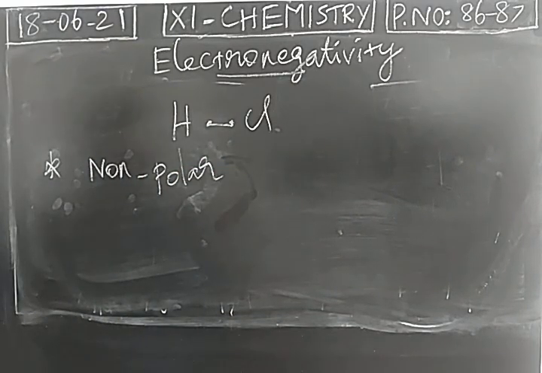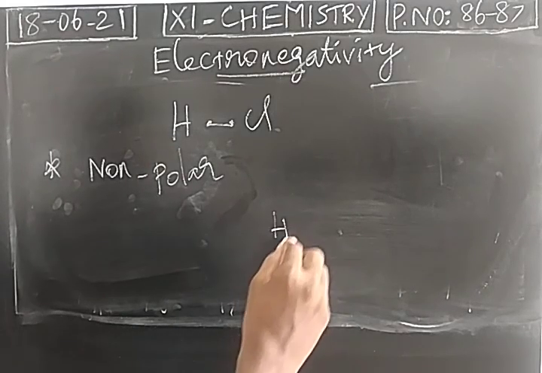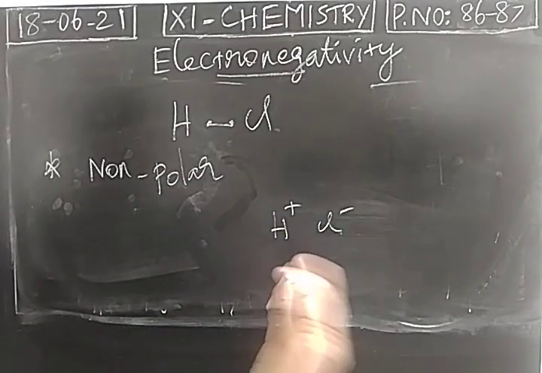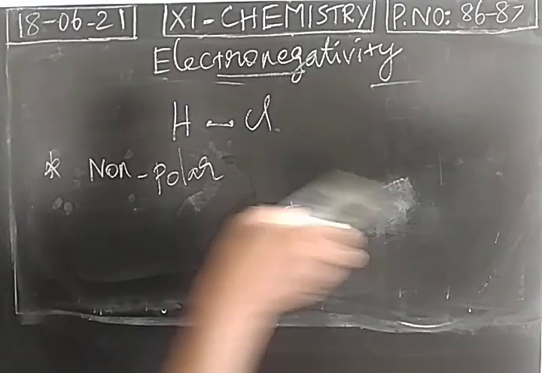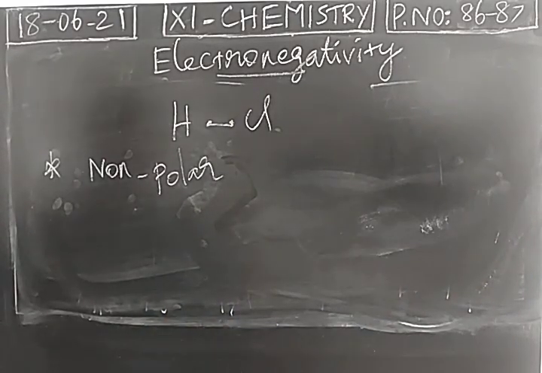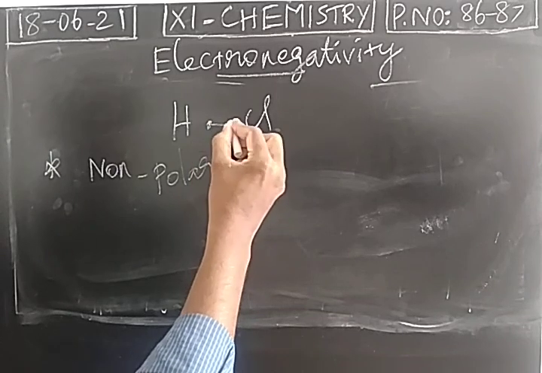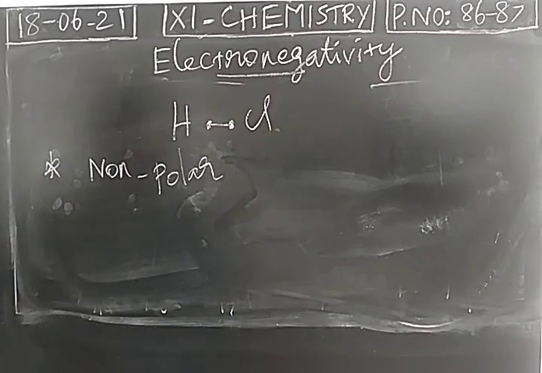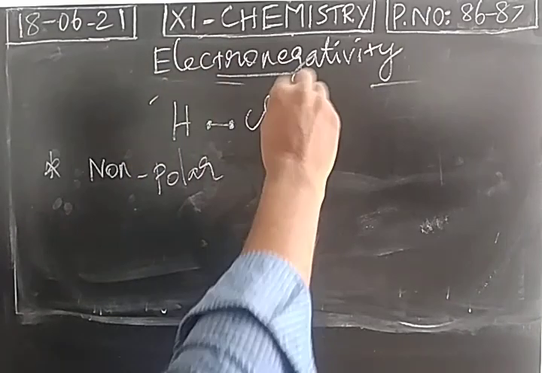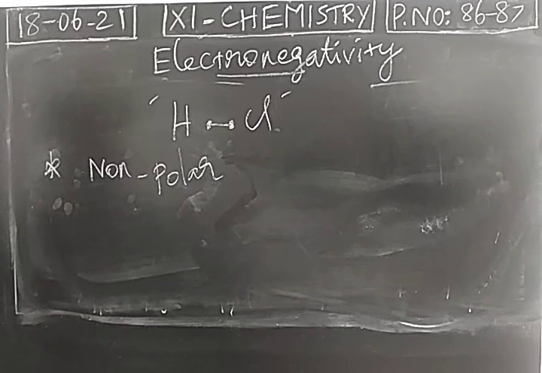Okay, transfer of electron means if there is a transfer of electron, H plus Cl minus, it is polar. But this is not possible. Covalent bond is formed, so this is non-polar in nature, and the bond is non-polar covalent bond. After the formation of a covalent bond, this covalent bond will not be 100% covalent one, because when you check the atoms present in the periodic table,